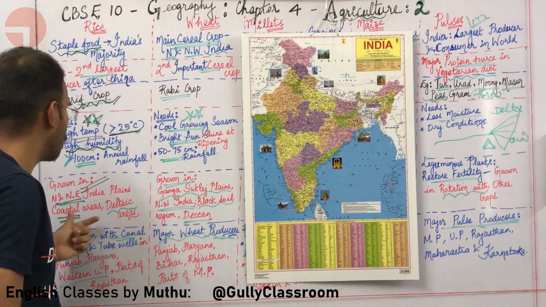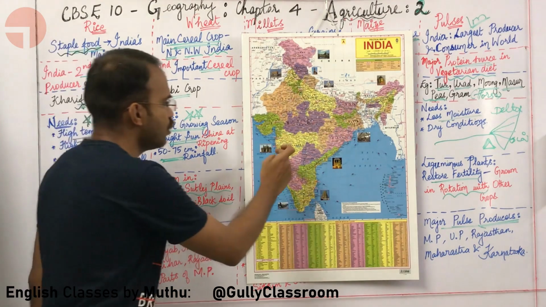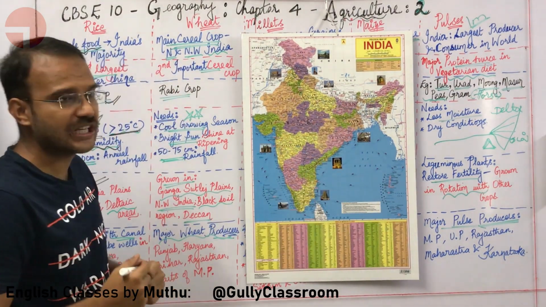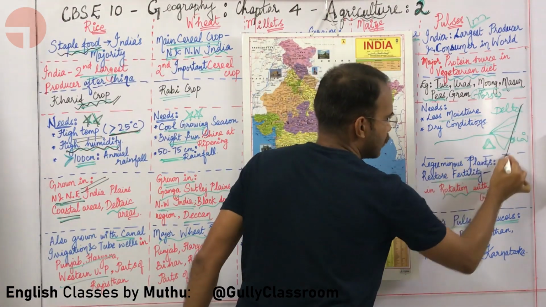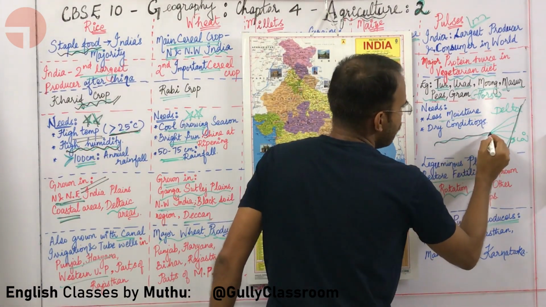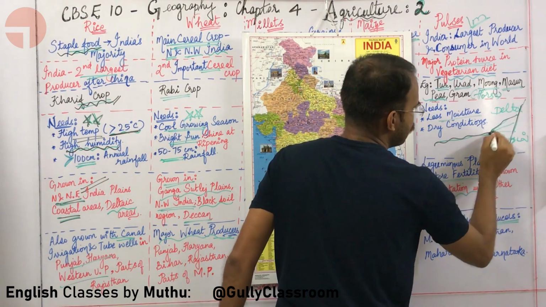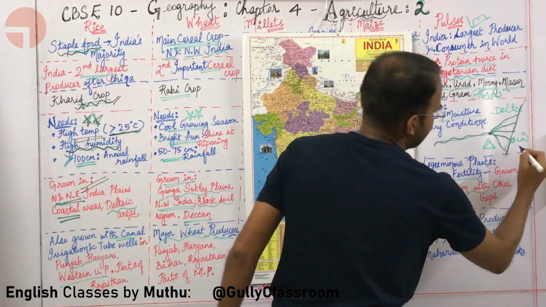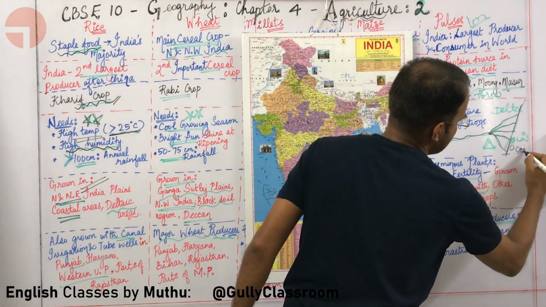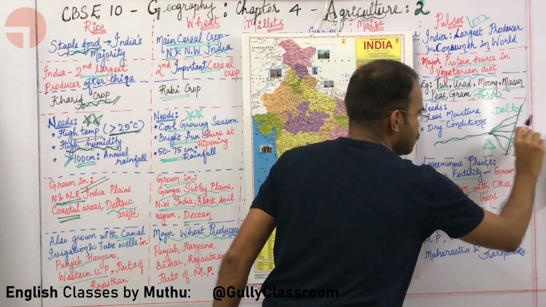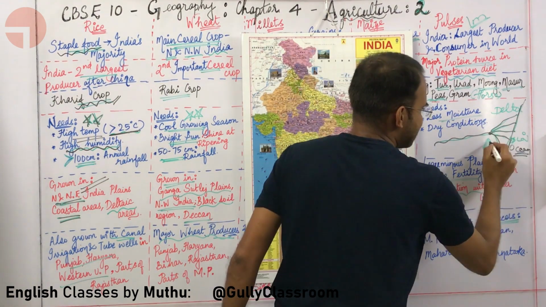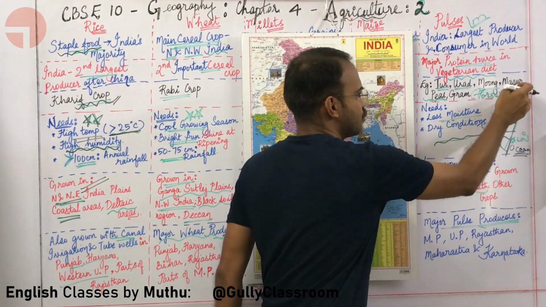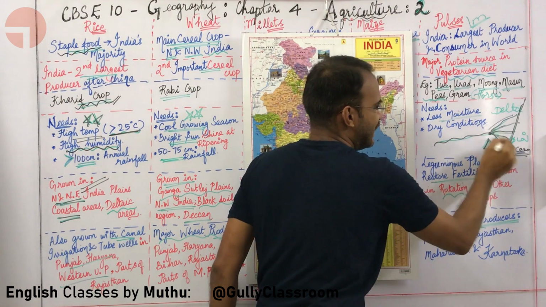Rice is also grown in coastal deltaic areas. So, India has a very long coastline. Sir, what are coastal delta? Let us say this is the coast. So the river is flowing. Once it gets near the coast, it breaks into a lot of distributaries which are distributing its water to the ocean. This is in the shape of a triangle. This triangle is called as delta. Hence these regions are called as coastal deltaic regions.